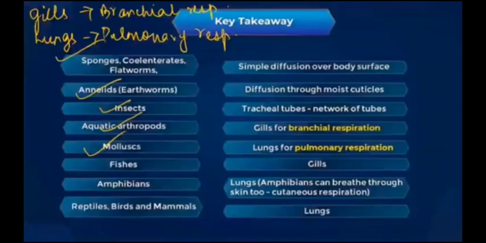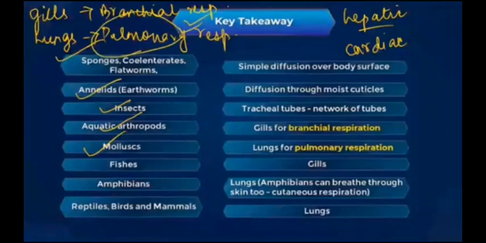Now, you remember, just like the term hepatic is there for liver, anything to do with liver, hepatic term is there. Cardiac term is there, that is anything to do with heart. Similarly, anything to do with lungs, the term used is pulmonary. Okay, so fishes use gills for respiration. Amphibians have everything. They can use gills, they can use lungs, they can also respire through their mouth. That is buccopharyngeal respiration. Reptiles, birds and mammals, if they are airborne, terrestrial, then they will respire through their lungs.